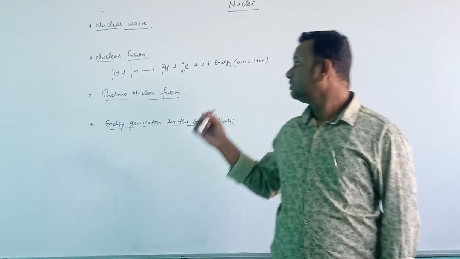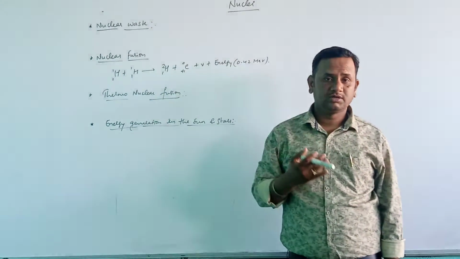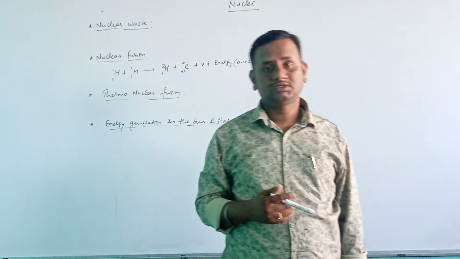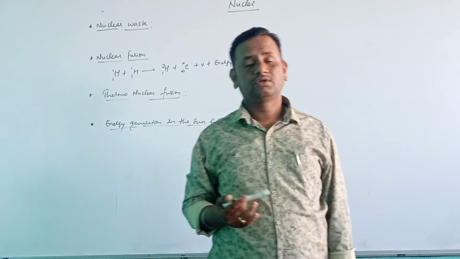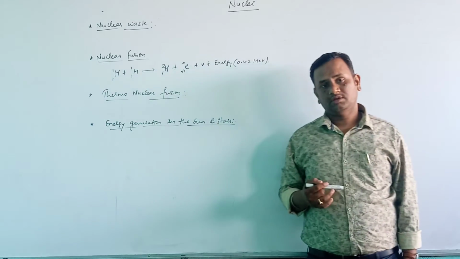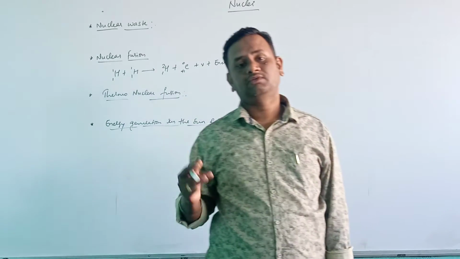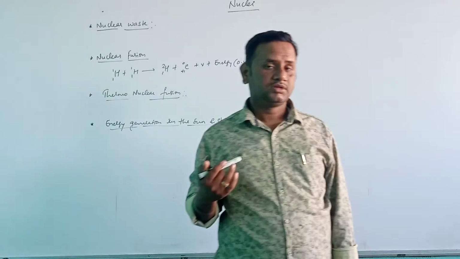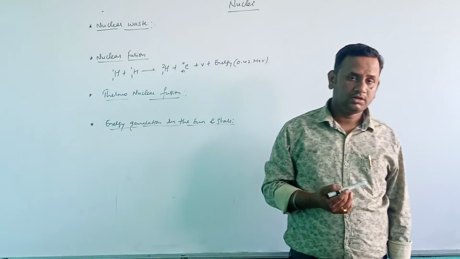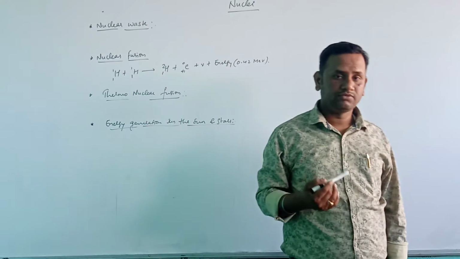So this is the nuclear waste. It might be cloth or any metallic rods which are used in the nuclear reactors. If we throw it directly into the environment, it can affect the environment and also human beings and animals, because it emits very harmful radiations.